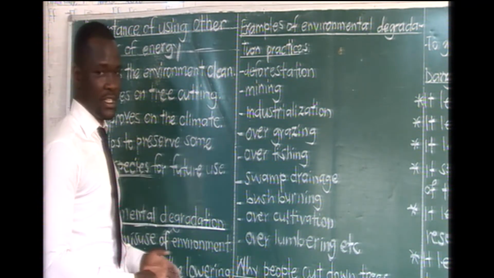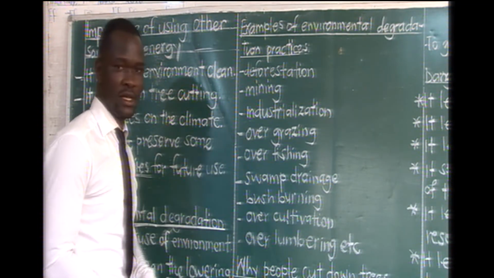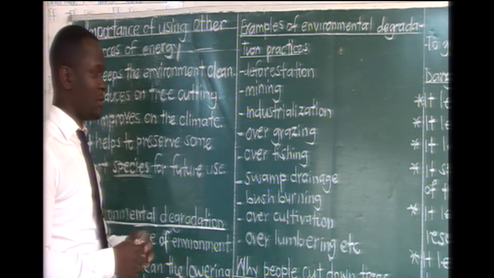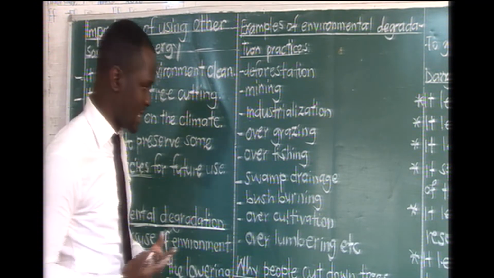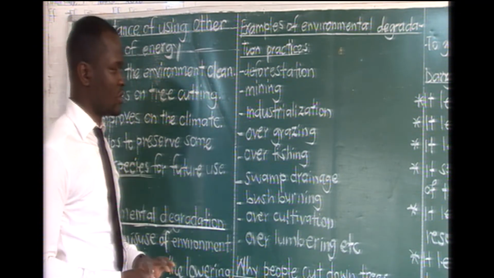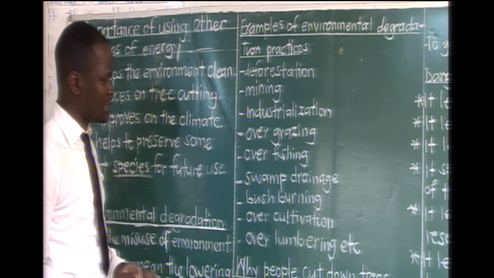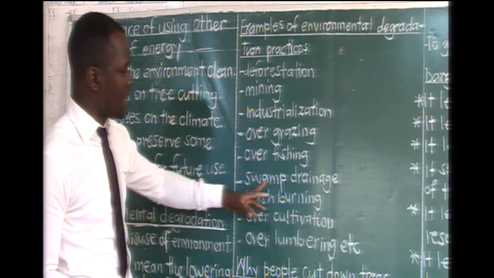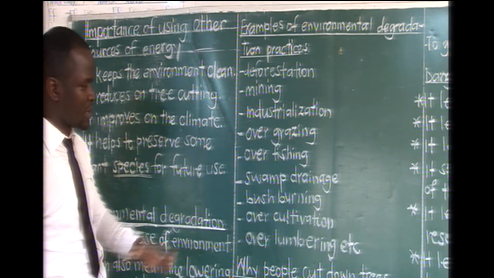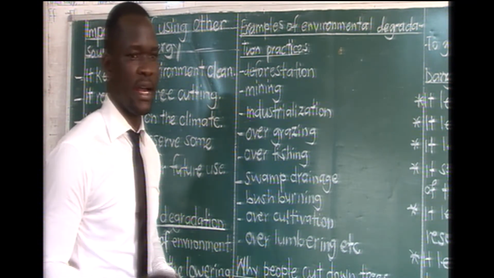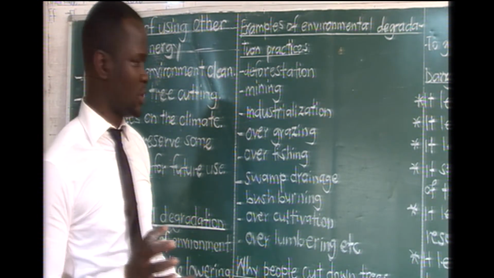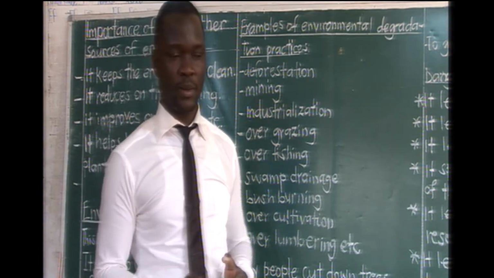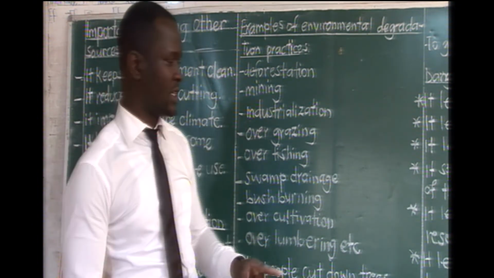Next is overfishing. This is done on water bodies. Remember, we say the environment, we are looking at all the surrounding of man. So overfishing can also be done on water bodies, and it will spoil the environment there. Then we have swamp drainage. Swamp drainage, we look at the removal of water or reduction of water from a swamp. Removal of water from the swamp.